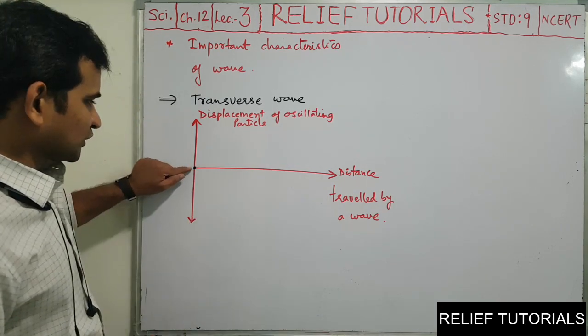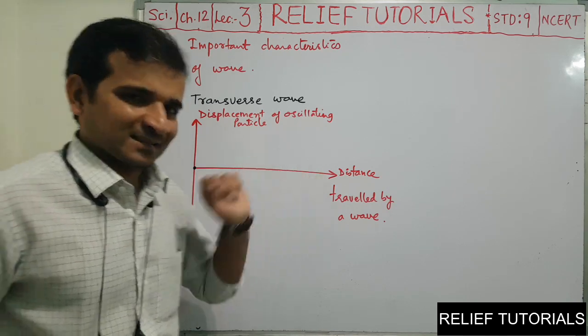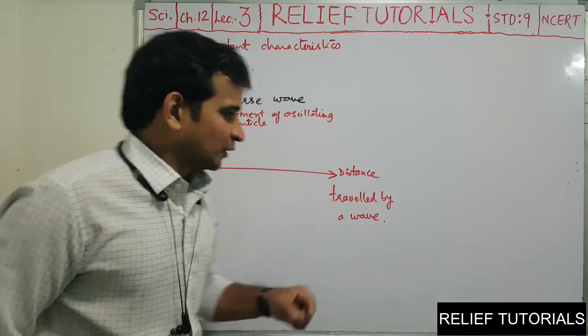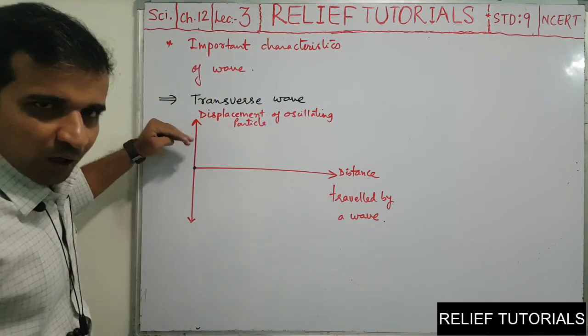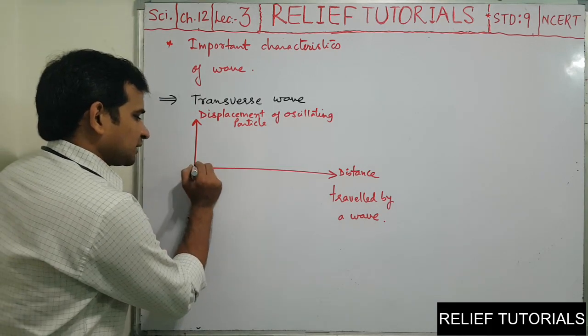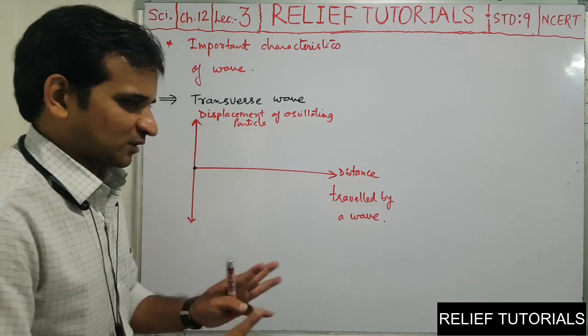This is 0. This is the positive y-axis, this is the negative y-axis, and this is only the positive x-axis. Because the distance only increases for a wave, while displacement can be up or down from 0, that's why. So initially the displacement of a particle is 0 when it is not disturbed.